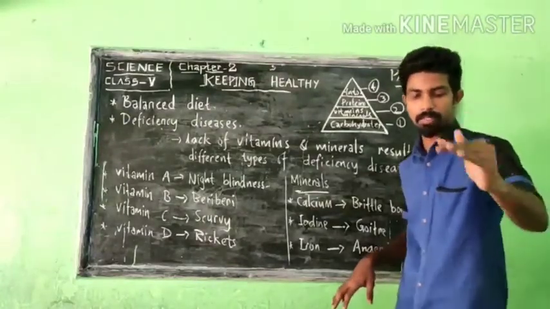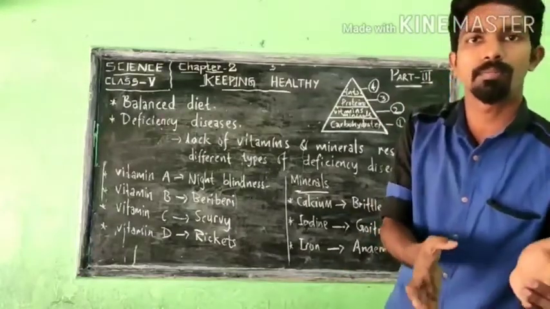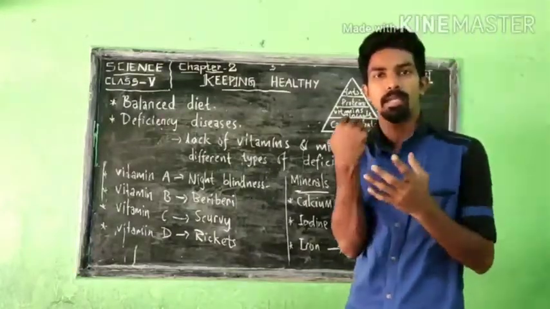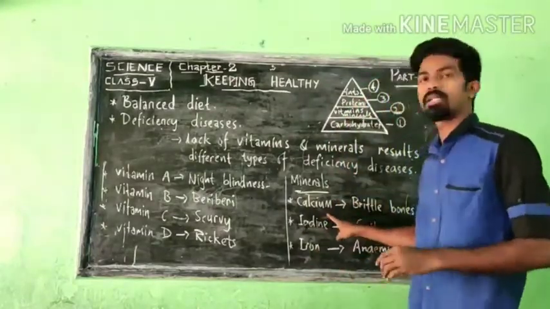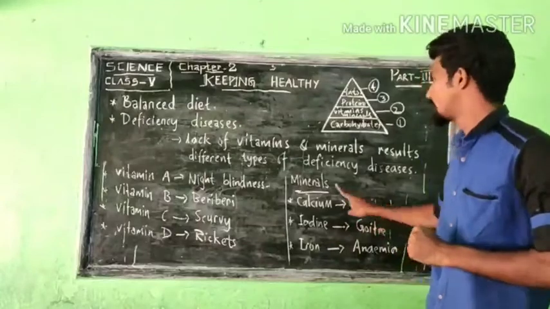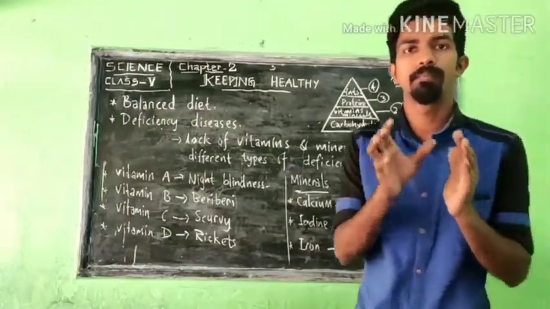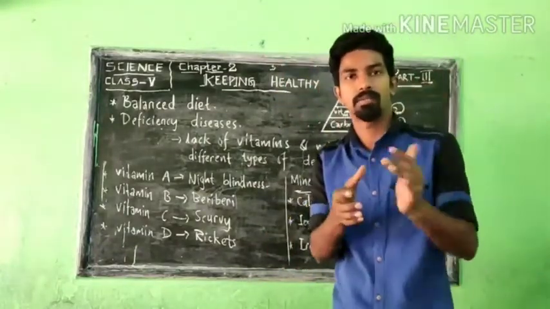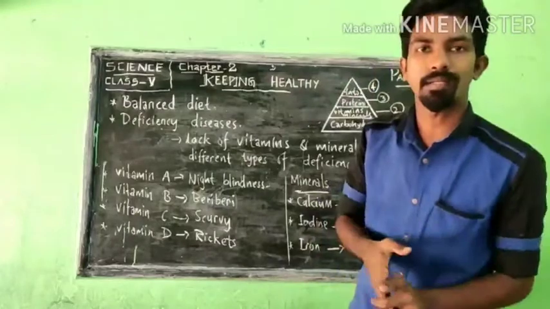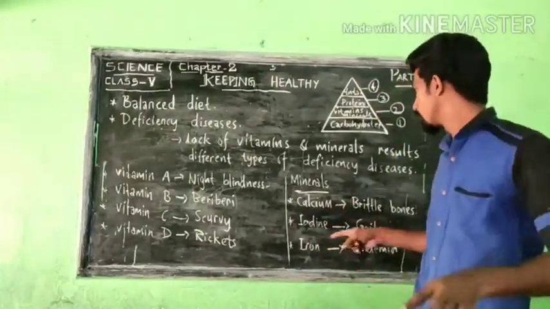Lack of the mineral calcium. Although we know we take food which contains rich amount of calcium, which helps our bones stronger. If our body is not getting enough amount of calcium, it happens brittle bones. Our bones will get small holes. Brittle means that is the meaning. You check in the dictionary, you will get the exact Hindi meaning. I don't know the Hindi meaning. It's small holes in the bones.